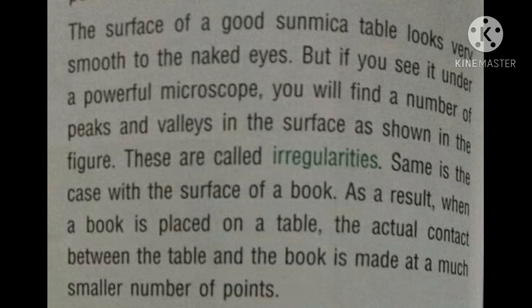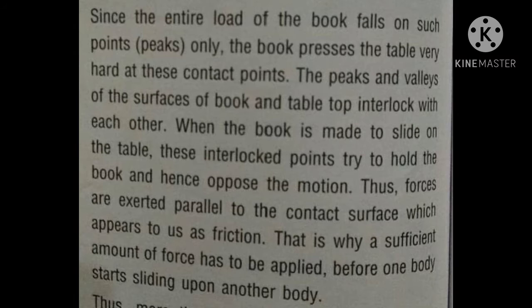Same is the case with the surface of a book. As a result, when a book is placed on a table, the actual contact between the table and the book is made at a much smaller number of points. Since the entire load of the book falls on such points, peaks only, the book presses the table very hard at these contact points. The peaks and valleys of the surfaces of book and tabletop interlock with each other.